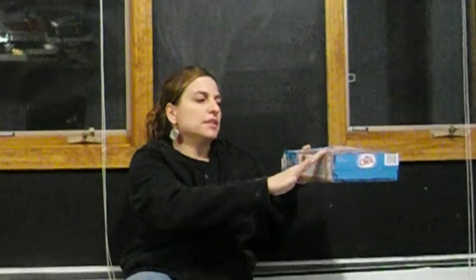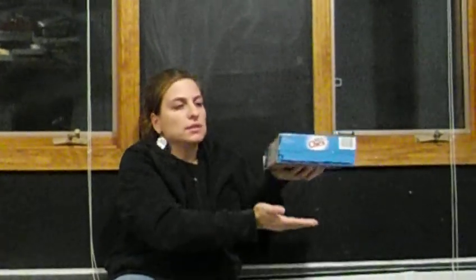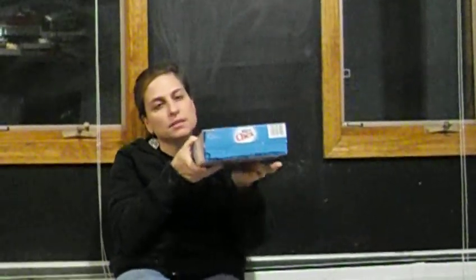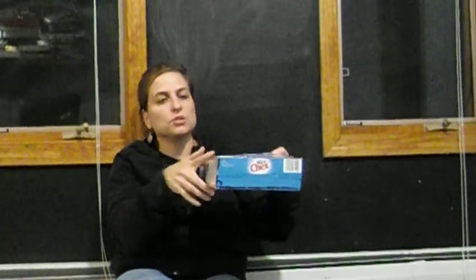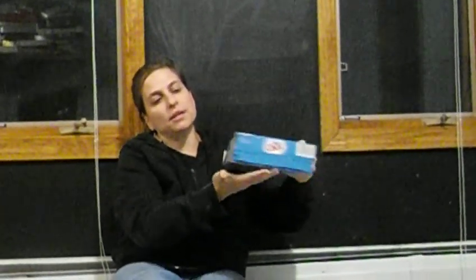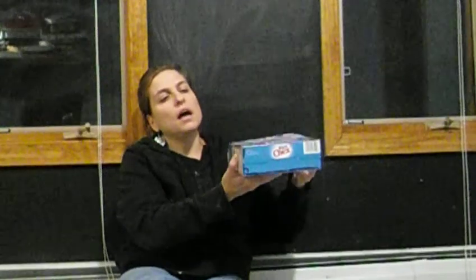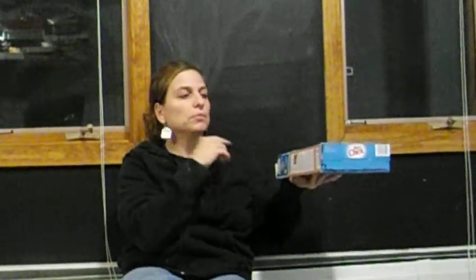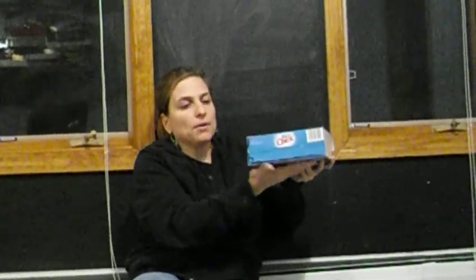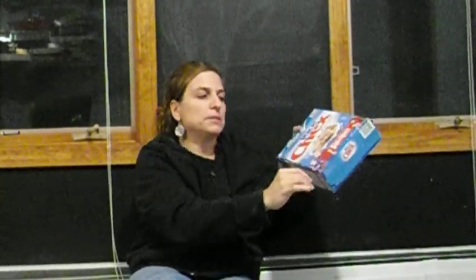So this line is parallel to this plane, and this line is parallel to this plane, and they're also parallel to each other. This line and this line are parallel to each other, and they're parallel to this plane, okay? However, so that's when it's true. When it's not true, this line and this line are parallel to this plane, but they are perpendicular to each other. They are not parallel to each other.